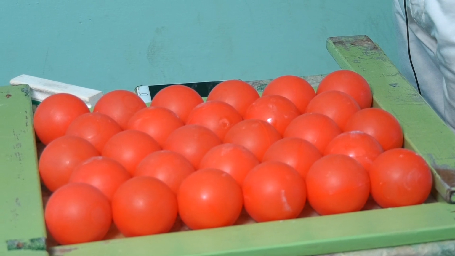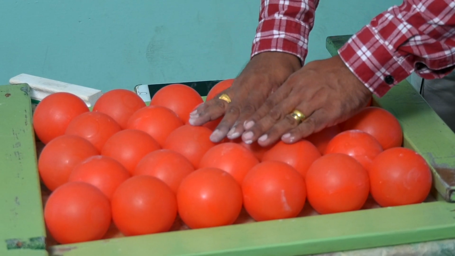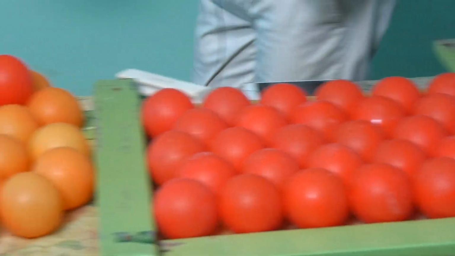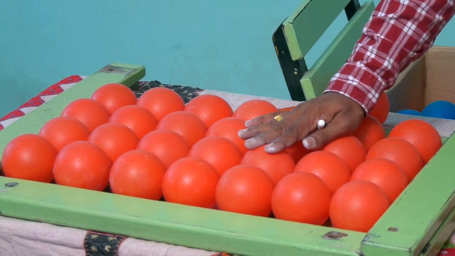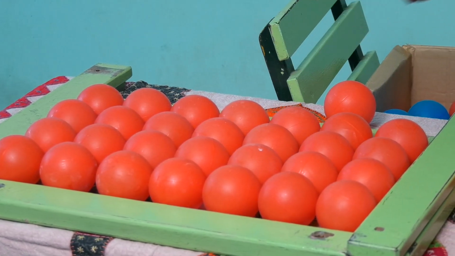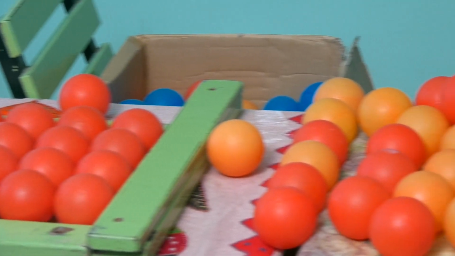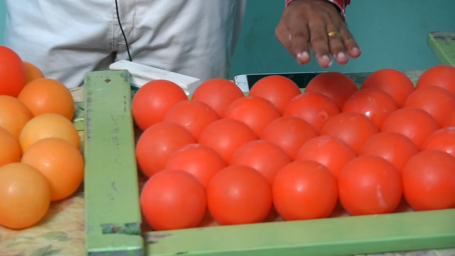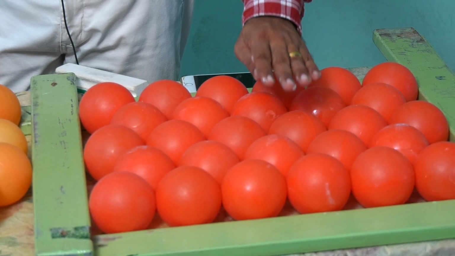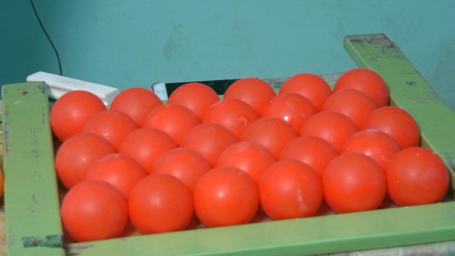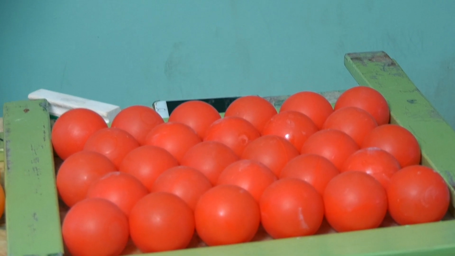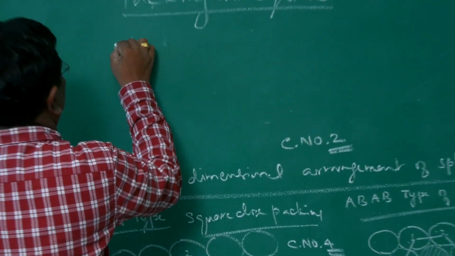Therefore, hexagon I will be getting. So, it is said to be hexagonal close packing. It is square close packing. AA type, coordination number 4, square close packing. ABAB type, coordination number 6, it is hexagonal close packing. Now, let us go into 3-dimensional arrangement of spheres.